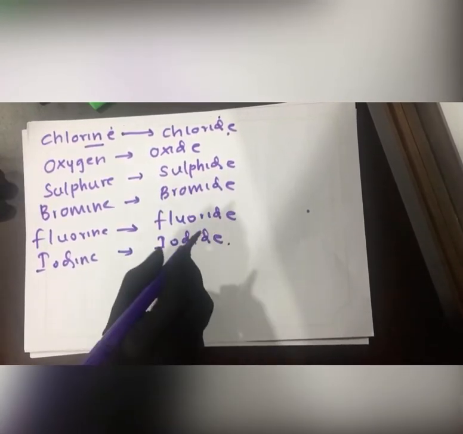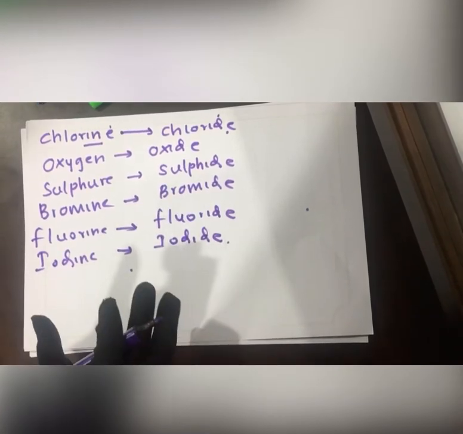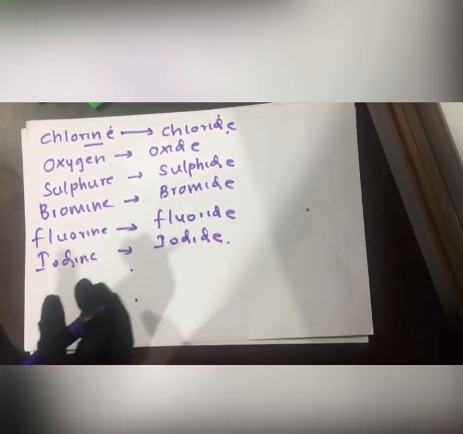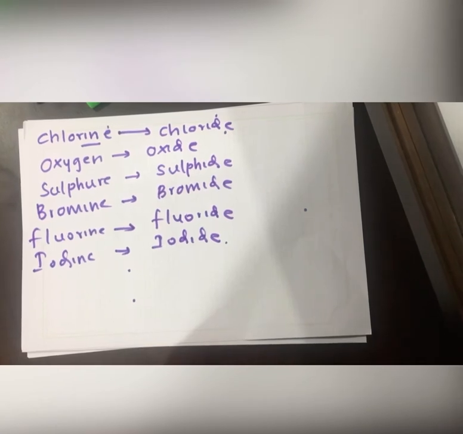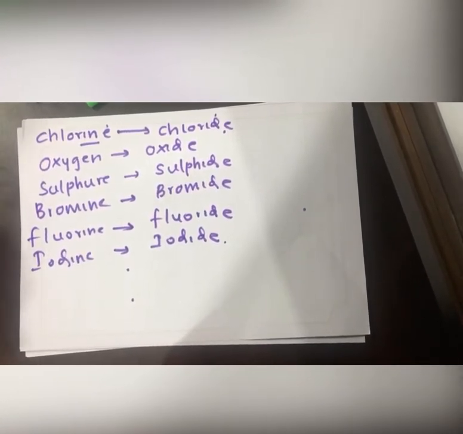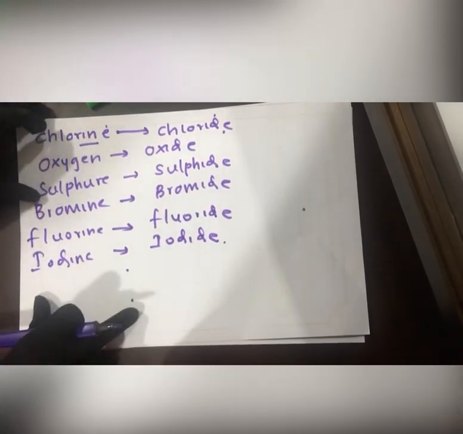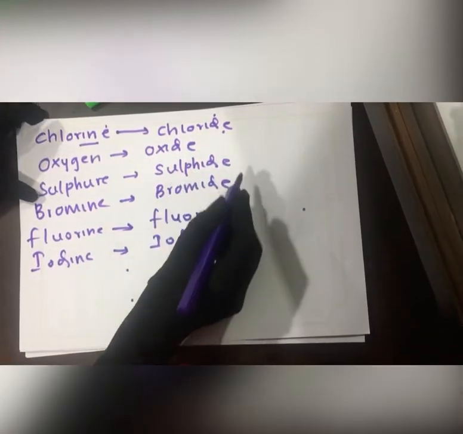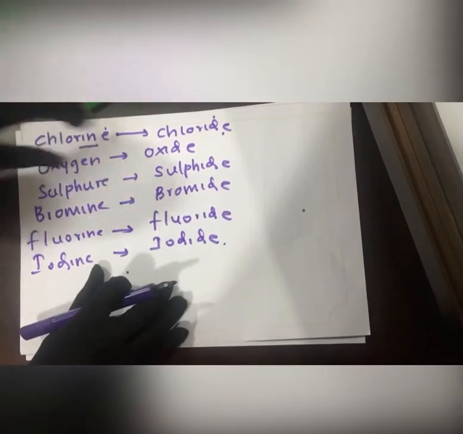This is how the compounds get their name when they are joined with two elements. Usually the ending becomes chloride, oxide, sulfide, bromide, fluoride, iodide.